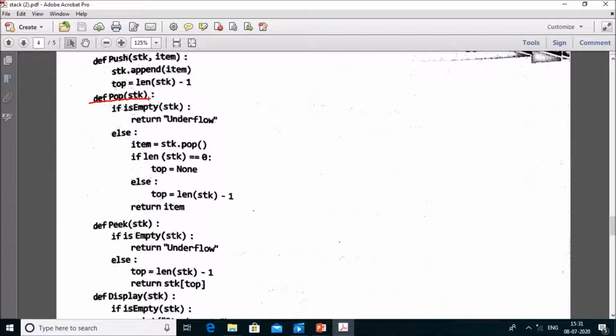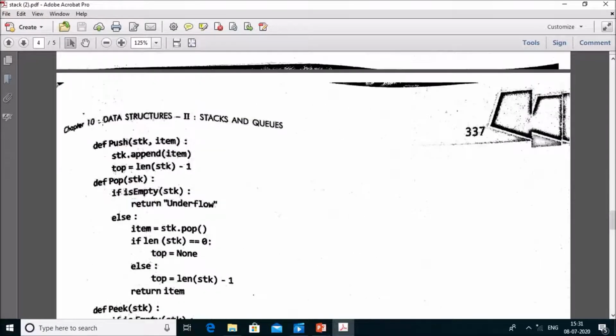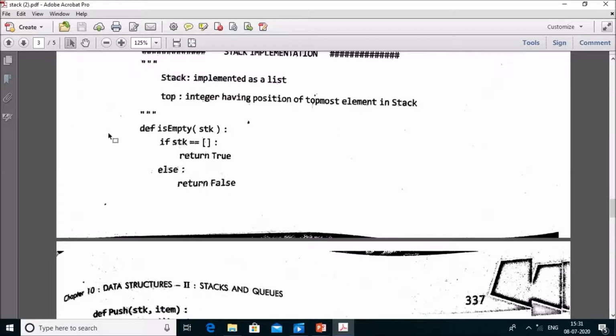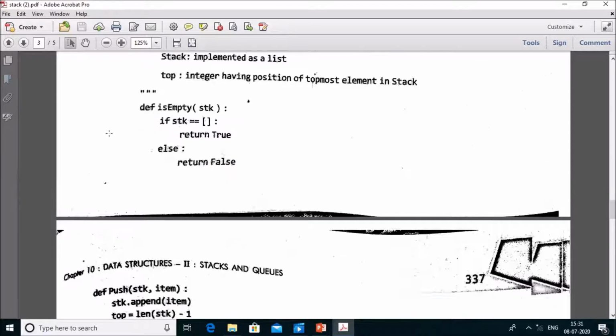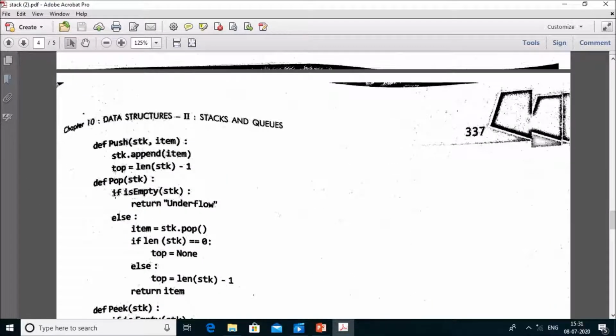First of all we have to check whether the stack is empty or not. is empty is a function which checks whether the stack is empty or not. It is called above. It is written here like def is empty stk. If the stack is empty it returns true, else it returns false. If it is empty, it returns true, and if it returns true here, then the if condition becomes true, and it returns underflow.